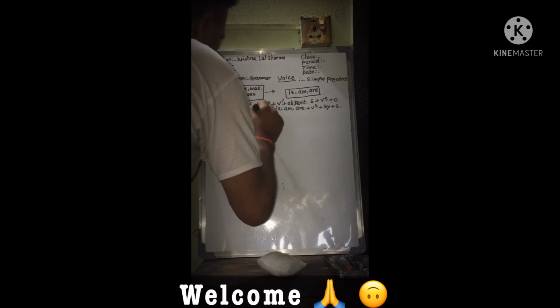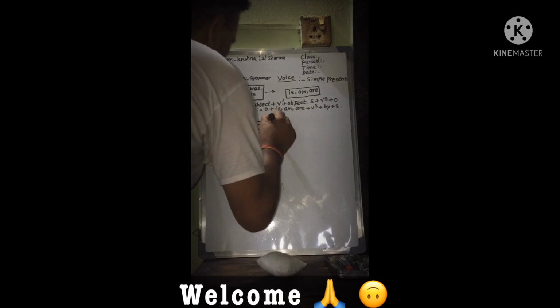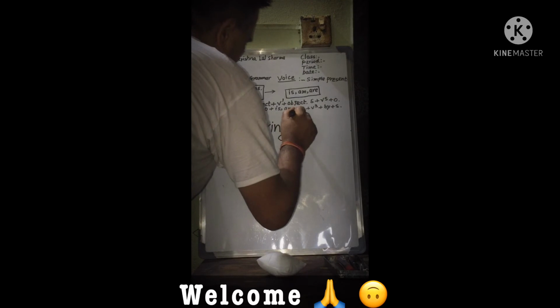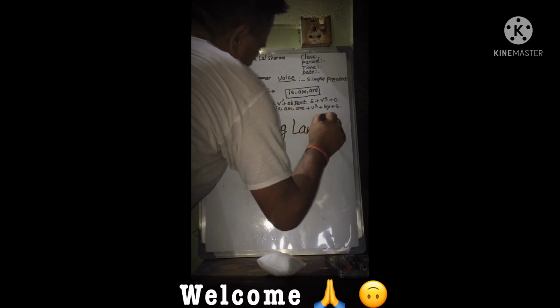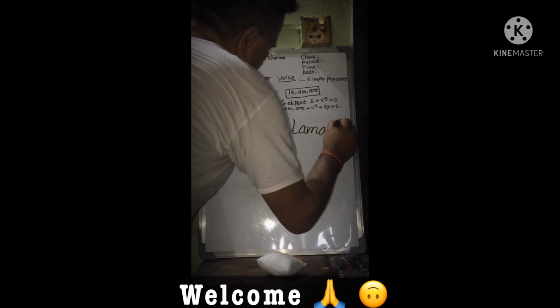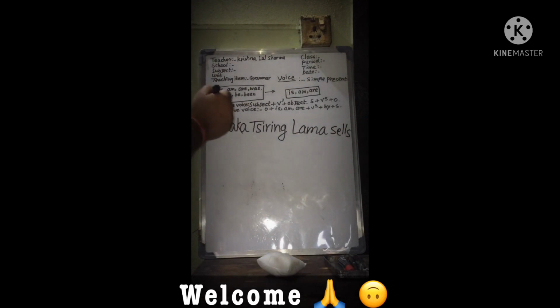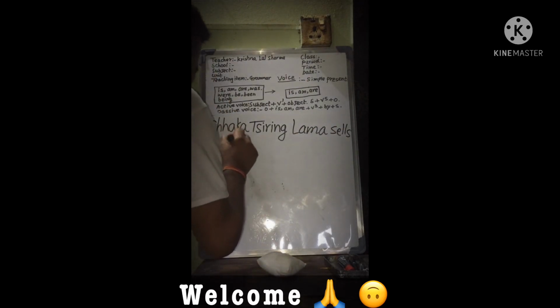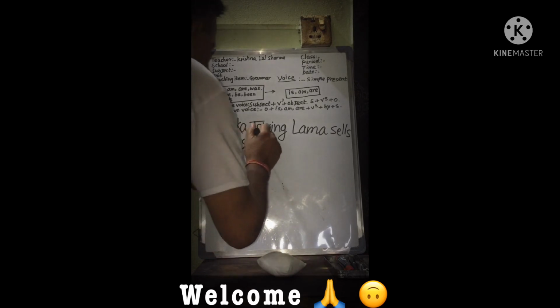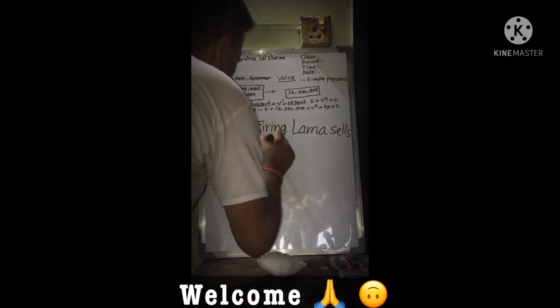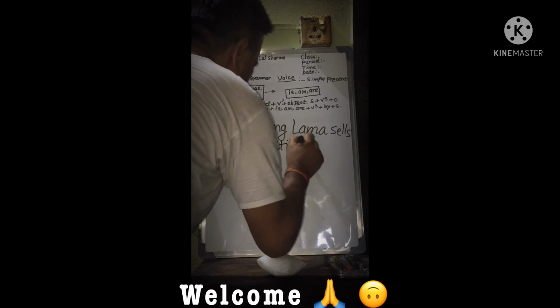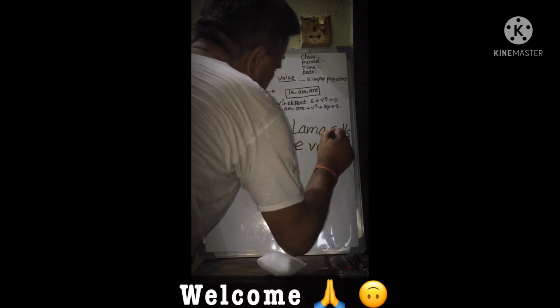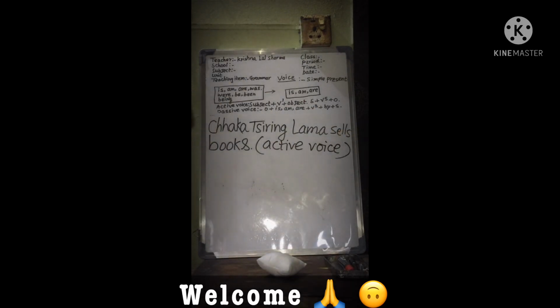Chhakka, Tsiring, Lama, sells, books. It is called active voice.